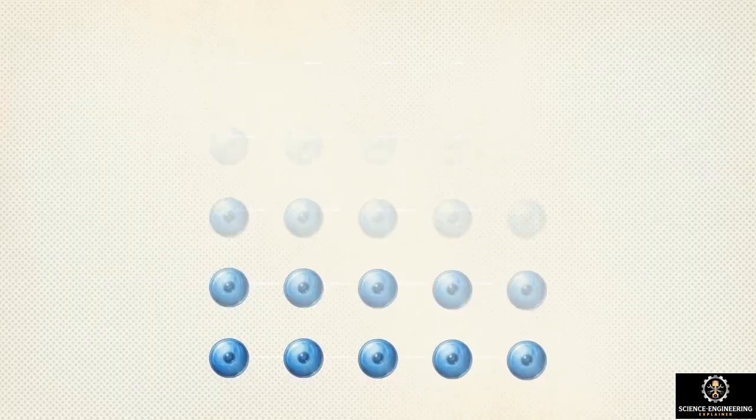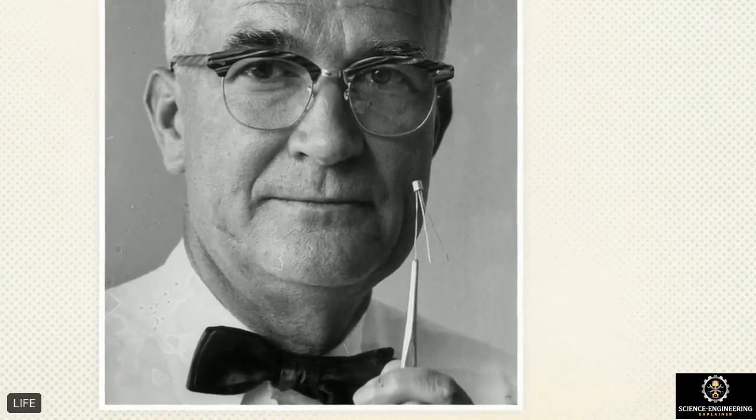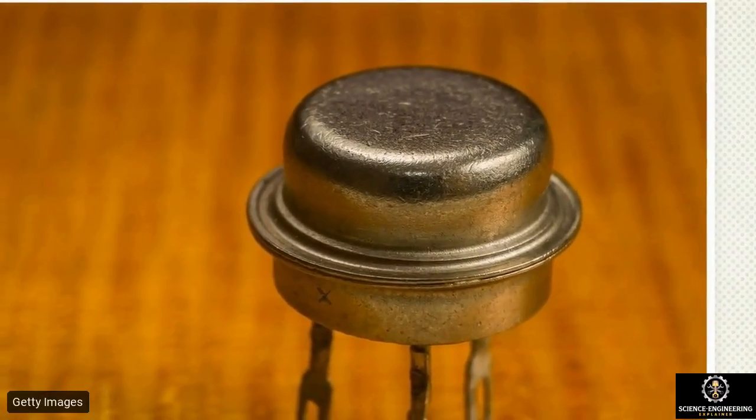We overcome it through a technique called doping. By intentionally injecting foreign impurity atoms, like phosphorus, into a pure silicon crystal, we manipulate the flow of electrons on demand. This deliberate doping allowed physicists like William Shockley and his team to invent the transistor. This microscopic gateway controls electricity with absolute precision.